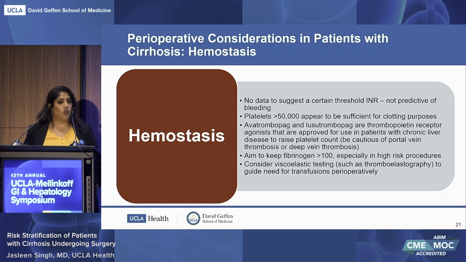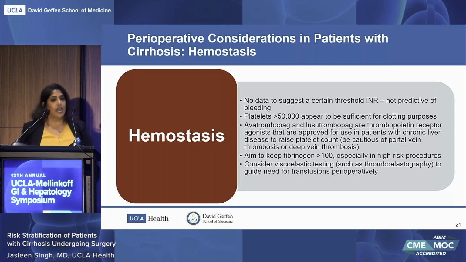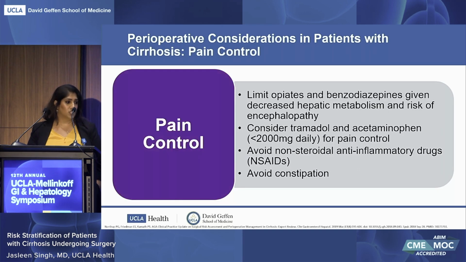There are thrombopoietin receptor agonists as well that can be used, avatrombopag and then lusutrombopag. And this has been approved actually in patients with chronic liver disease to raise the platelet count. The one thing to really consider is by raising the platelet count, patients are at a higher risk of portal vein thrombosis and deep vein thrombosis. Aim to try to keep the fibrinogen over 100, especially in high-risk procedures. And then lastly, viscoelastic testing such as thromboelastography can be used to guide perioperative transfusions.